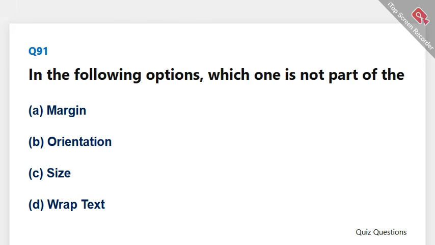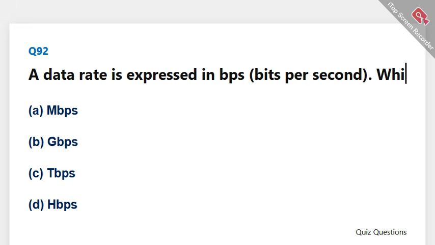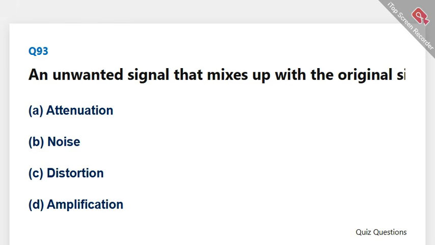In the following options, which one is not part of the MS Word page setup group? The correct answer is D, wrap text. A data rate is expressed in BPS, bits per second. Which of the following is not a valid way of expressing BPS? The correct answer is D, HBPS. An unwanted signal that mixes up with the original signal is called. The correct answer is B, noise.